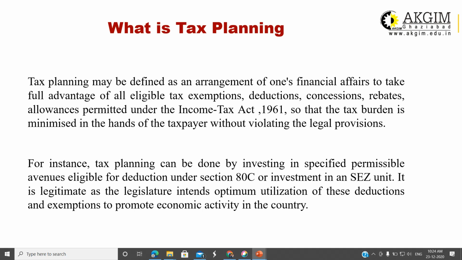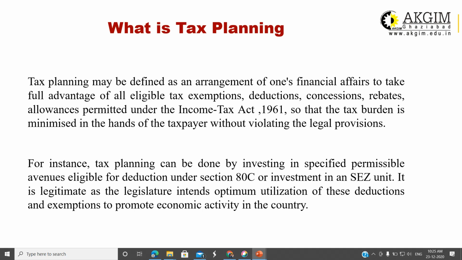For example, if you are investing in specific investments or specific avenues of investment, then you can claim the deduction under 80C. Maximum deduction under 80C is 1,50,000 rupees. That means the amount invested in the specified saving schemes or 1,50,000, whichever is lower.